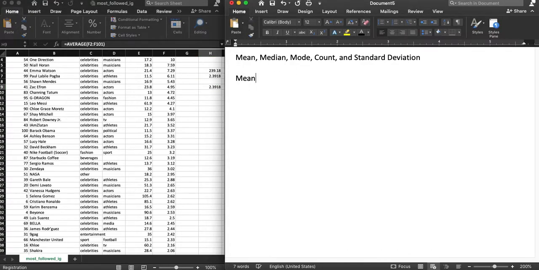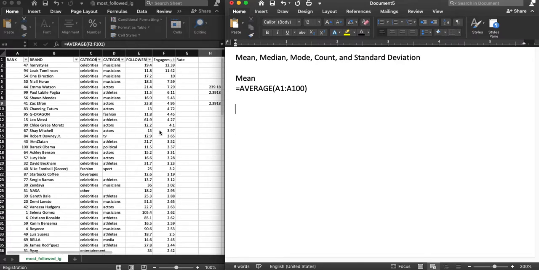So for mean, we can do equals average, and then we'll say A1 to A100. Be like that whole row. Don't need these little things right here. So that's the code we type into Excel, where A1 and A100 are your listings.